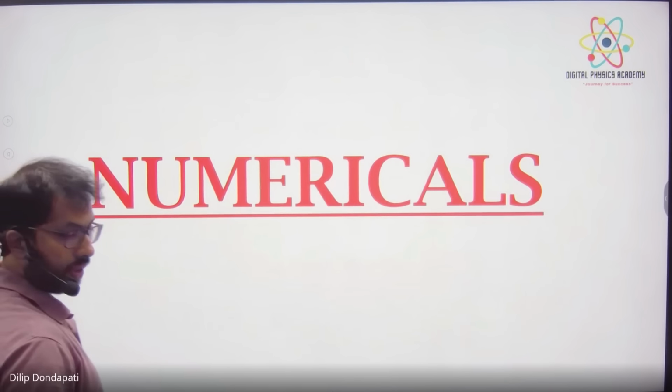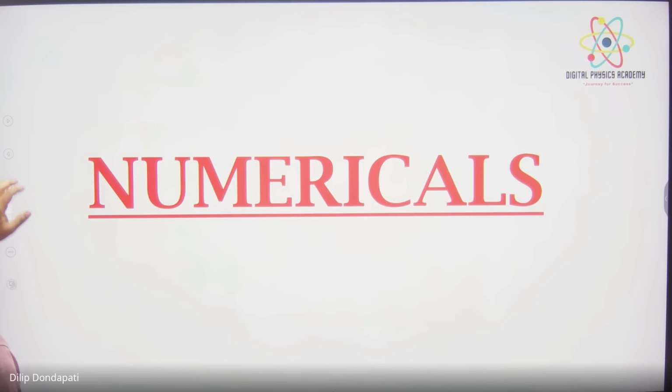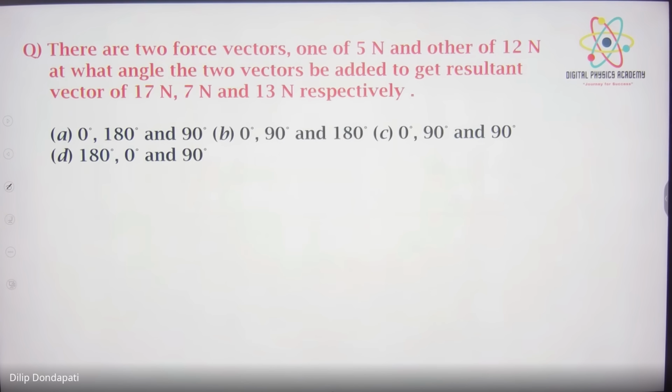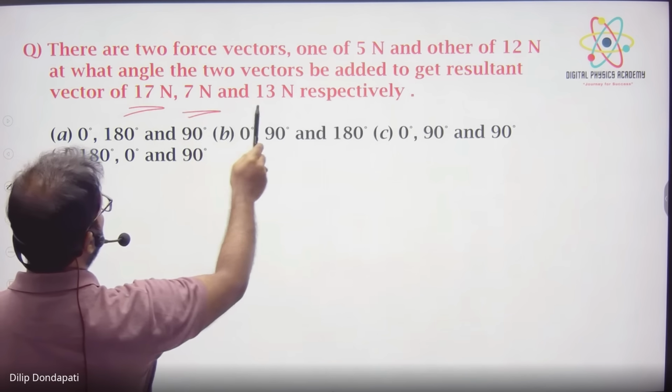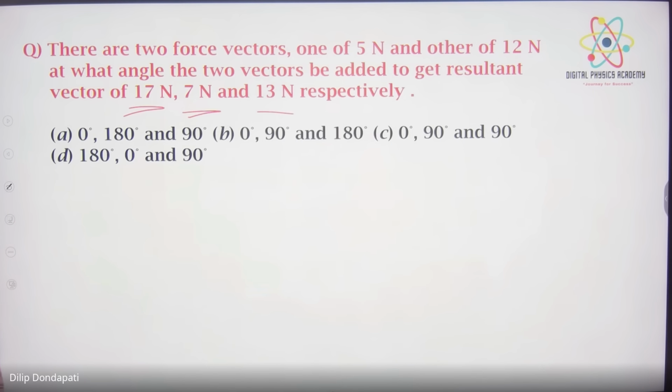I will do numericals based on the parallelogram laws and so on. Okay. There are two force vectors, 5 newtons and the other 12 newtons. At what angle will the two vectors be added to get the resultant 17, 7 and 13? At which angles will that resultant come?